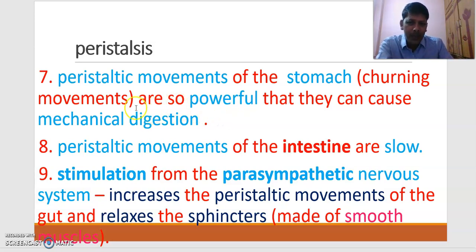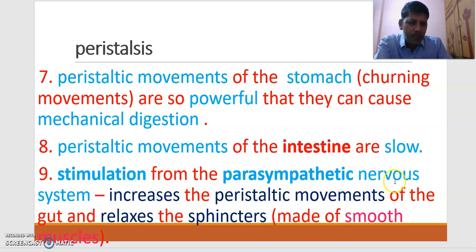Peristaltic movements of the stomach are so powerful. Powerful peristalsis occurs in the stomach, and because of that, they can cause mechanical digestion. Peristaltic movements of the intestine are slow. Powerful peristaltic movements occur in the stomach.